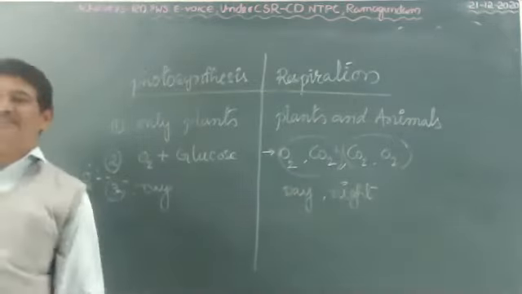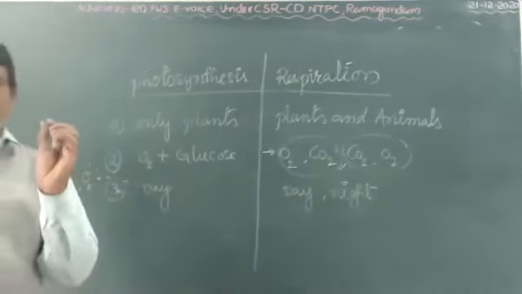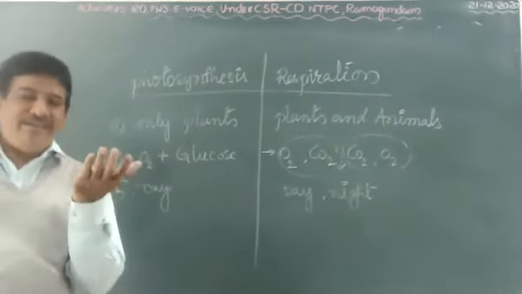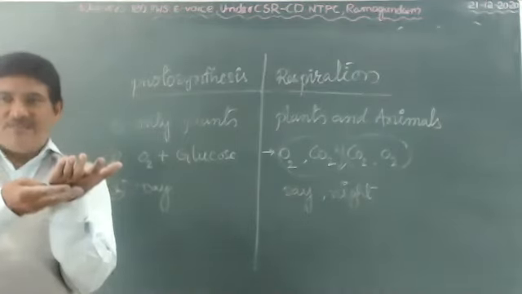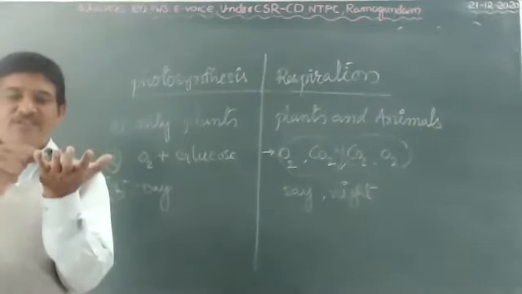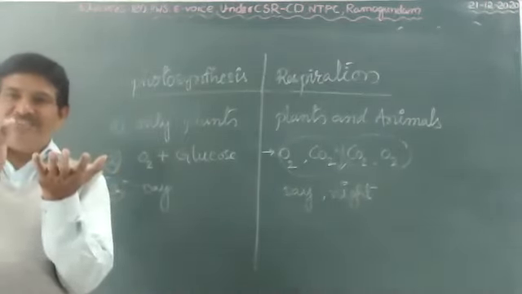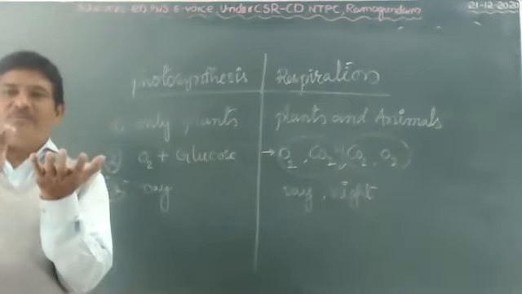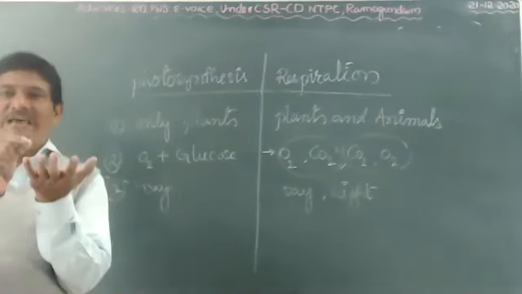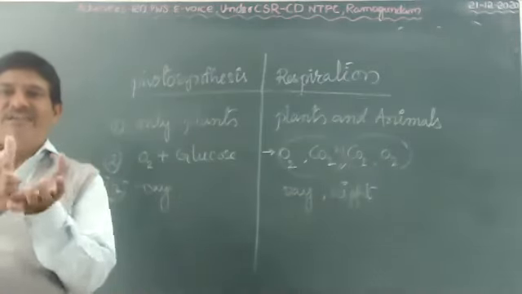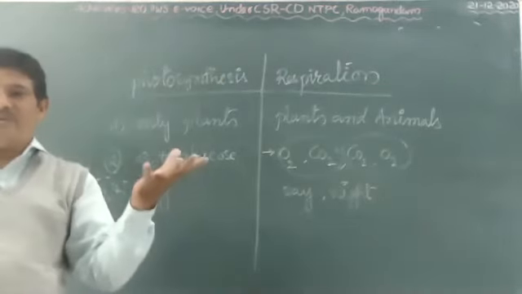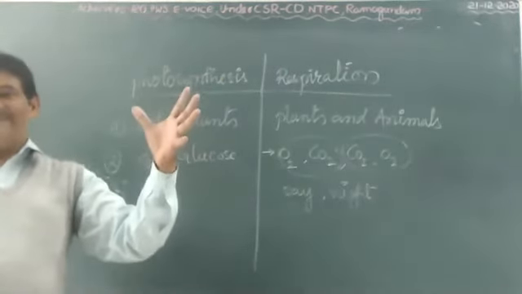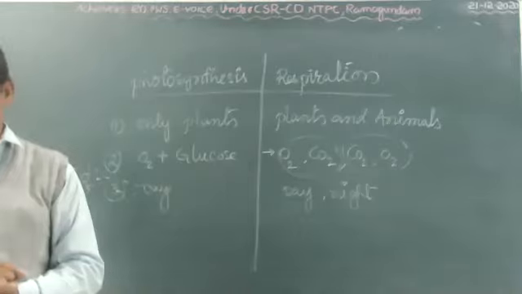Combustion means, take sugar crystals in a vessel and slowly heat them on a flame. The sugar crystals first change into dark brown, then slowly turn blackish and at a time release a large amount of carbon dioxide and smoke. Heat is also released. That is called combustion.